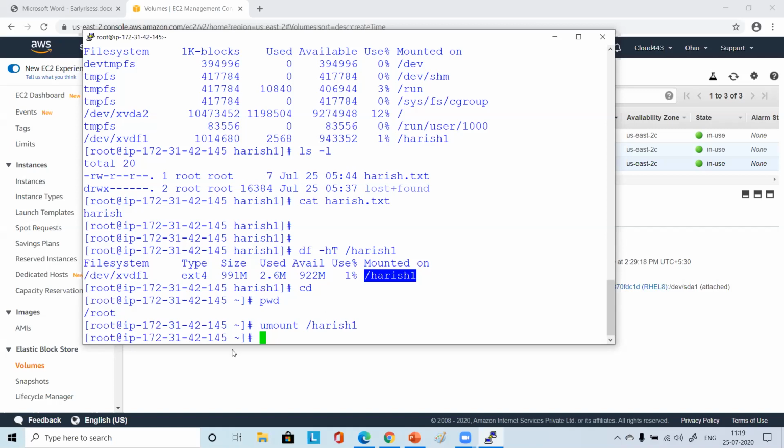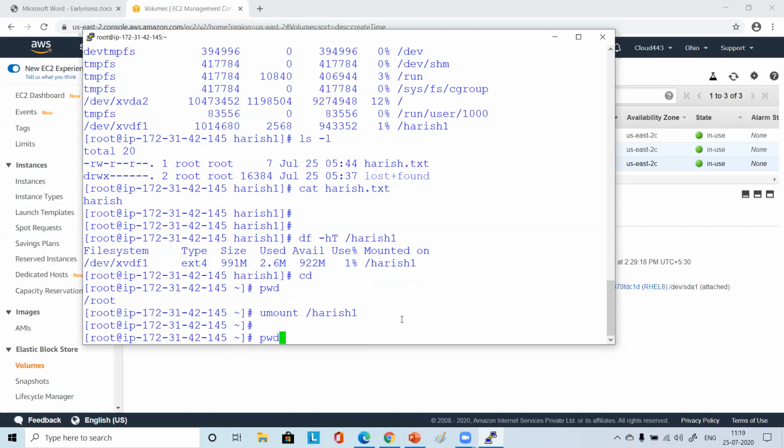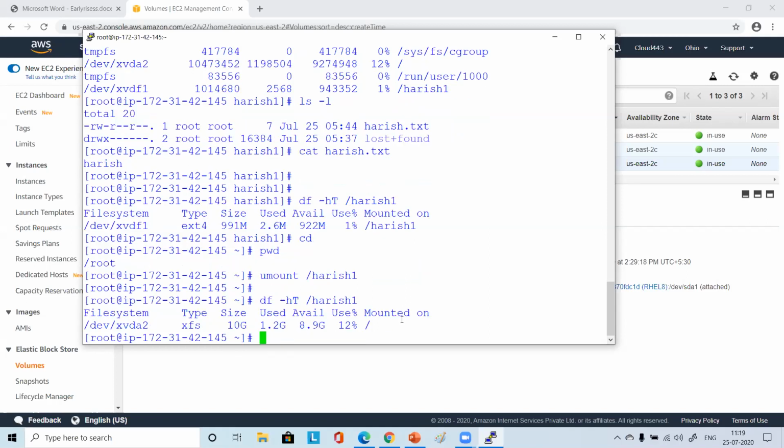So where are you now? When you say pwd, Urvashi, what does it show? Root. Correct. That means you are out of it. Now you just say umount and the name of the directory where you mounted the file system. Just do umount and then the name of that directory. It came out here. Now run that again.